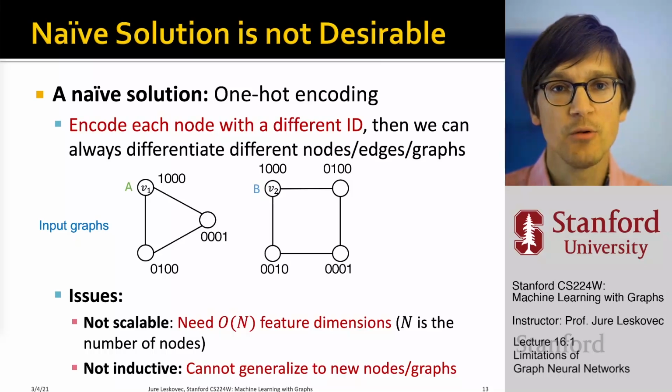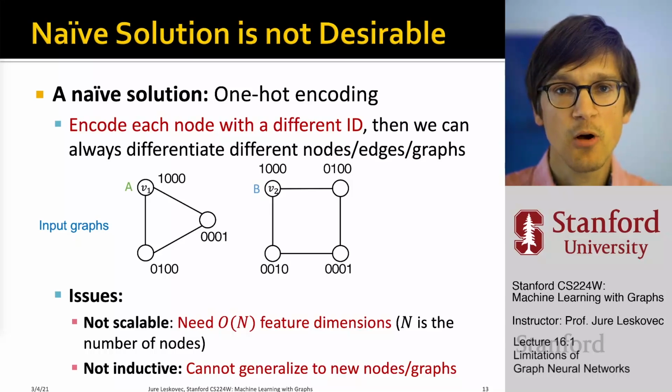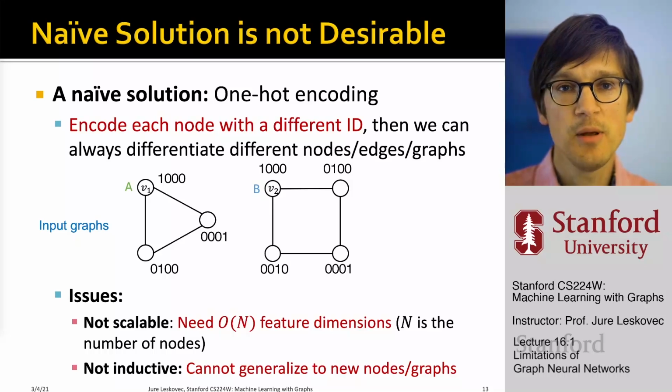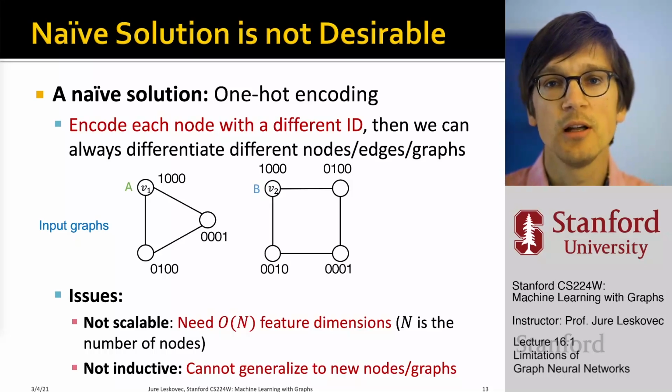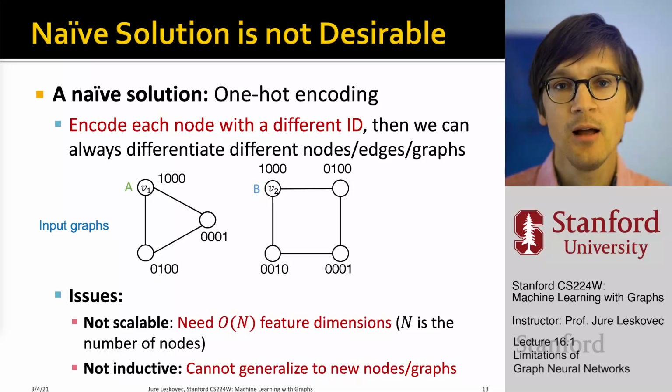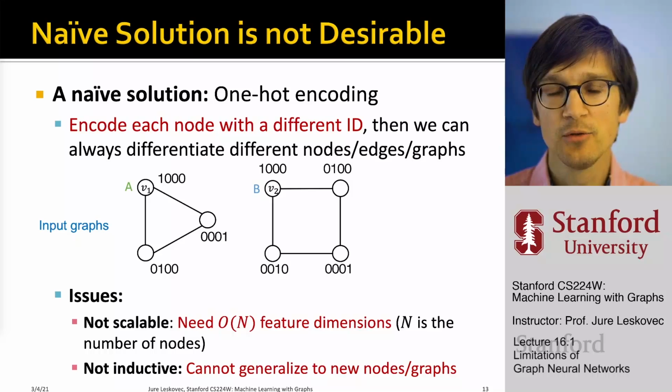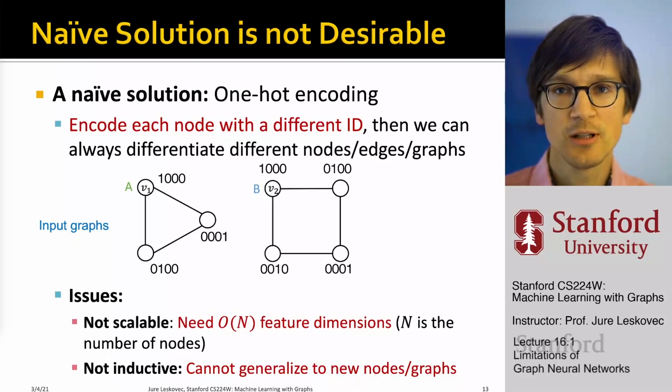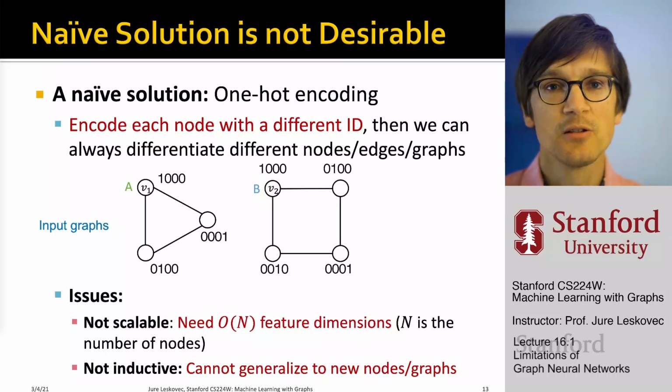If we want to transfer to a new graph, we have no guarantees because the node IDs are arbitrary, so it won't generalize. So this is a bad idea, but the idea of enriching the nodes so that we can differentiate different computational graphs is a good idea. Just one-hot encoding doesn't work in this case.